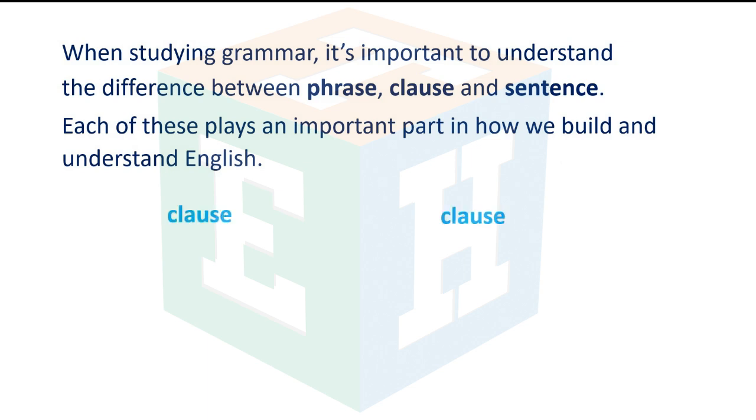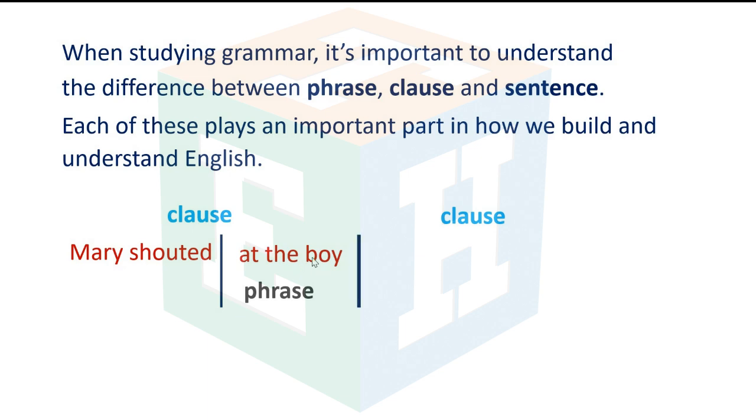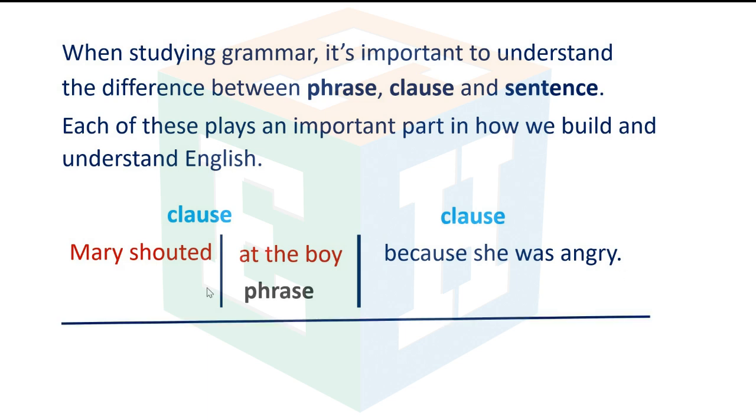Clause: Mary shouted at the boy. This is a phrase: because she was angry. And Mary shouted at the boy because she was angry. This is a sentence.